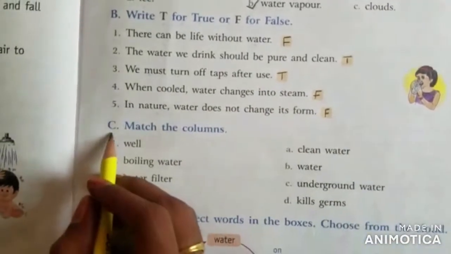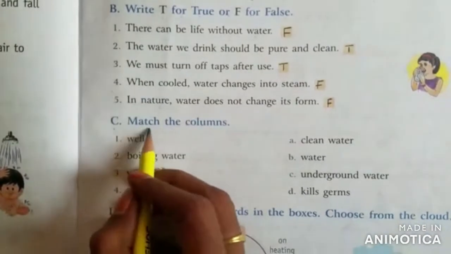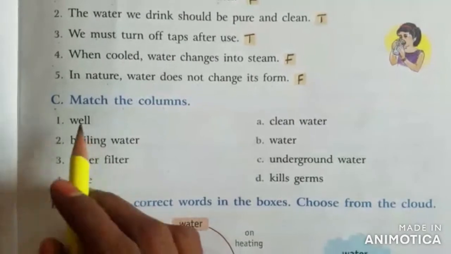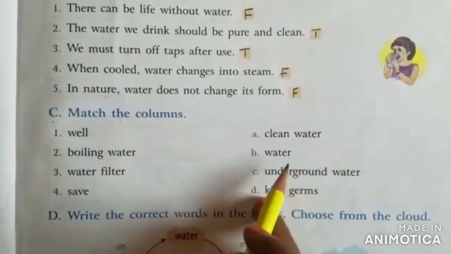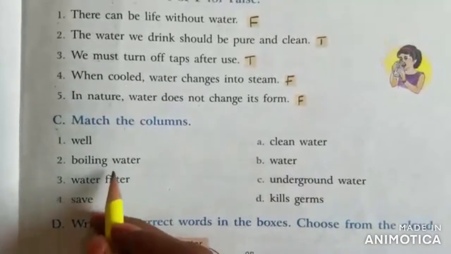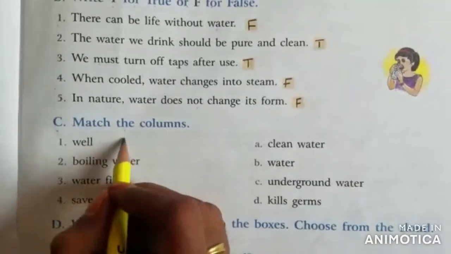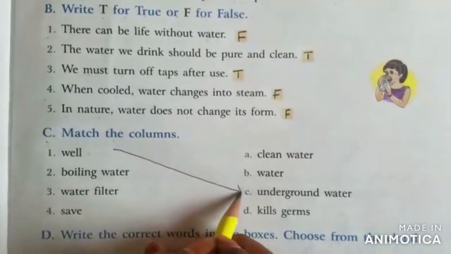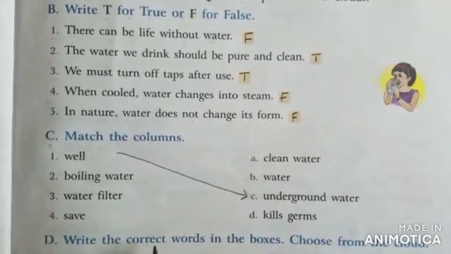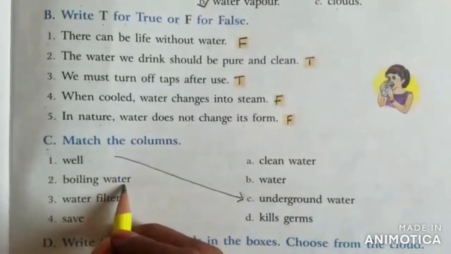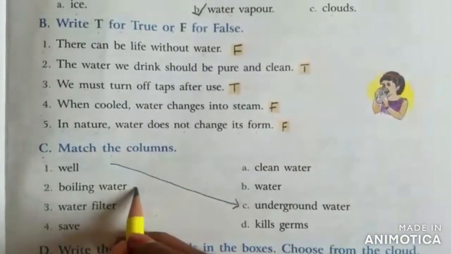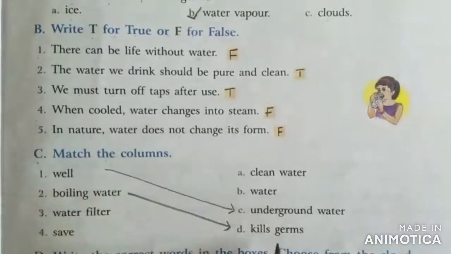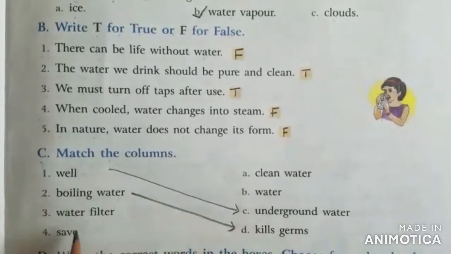Next, C bit. What is the C bit? Match the columns. You have to match these with the right answers. So what is the first one? Well. From the well we are going to get the water, no? Underground water. So boiling water. When you boil the water, what happens? The germs which are present in water are killed. Boiling water kills germs.